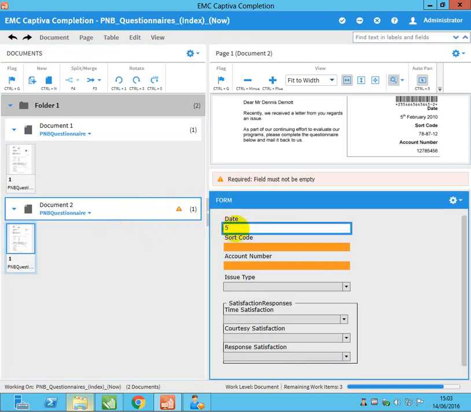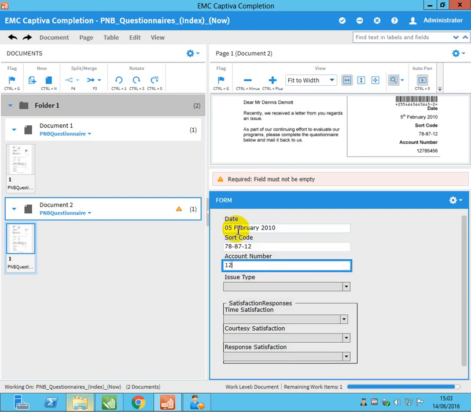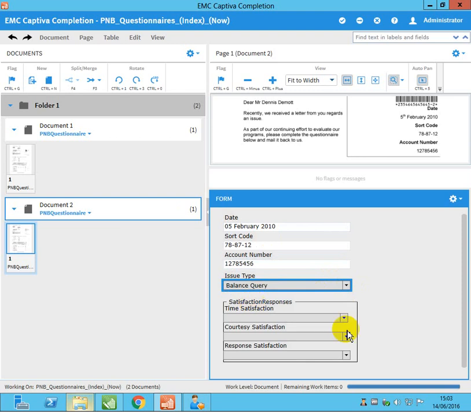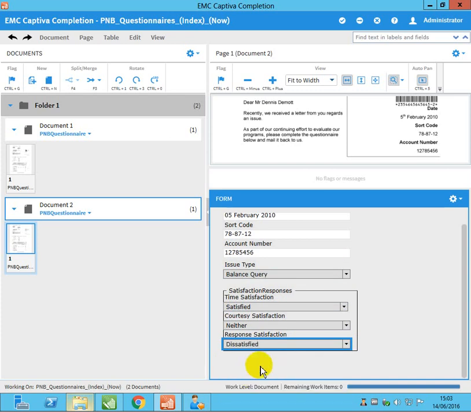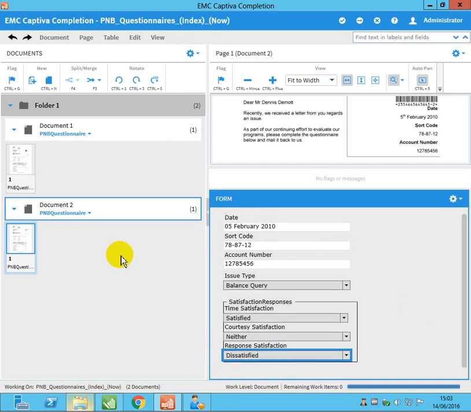The date is 5th Feb 2010. The sort code like 78-87-2. Account number 127-854-56. For issue type, you can change to different options. Satisfied, neither, and dissatisfied. So I keyed in all the data.